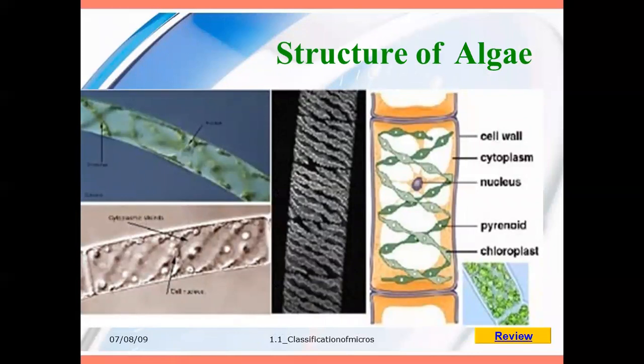The structure of algae is in different forms, but the common factors are a cell wall, a cytoplasm, and a nucleus. Then pyrenoids. Pyrenoids are a silver-like, chain-like structure present inside the body of the algae, which produce chlorophyll or chloroplast. So the green-like appearance will be present for it.